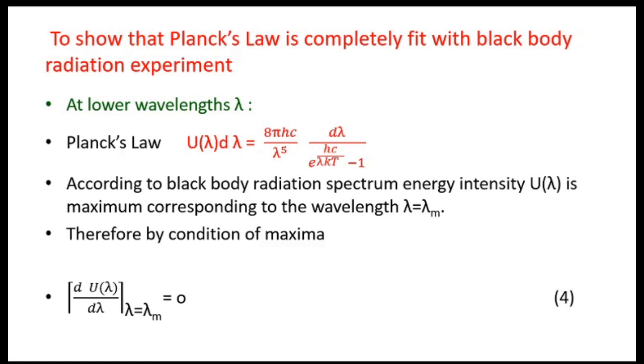We are using this concept. We have seen that the emitted energy intensity u lambda had its maximum value at lambda equals lambda m. So the first order derivative of u lambda with respect to lambda at lambda equals lambda m, according to the condition of maxima, should be equal to 0. That is represented by our equation 4.